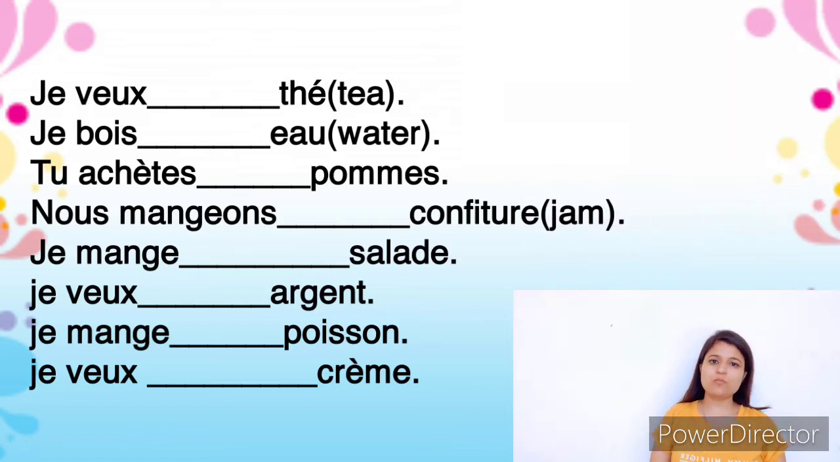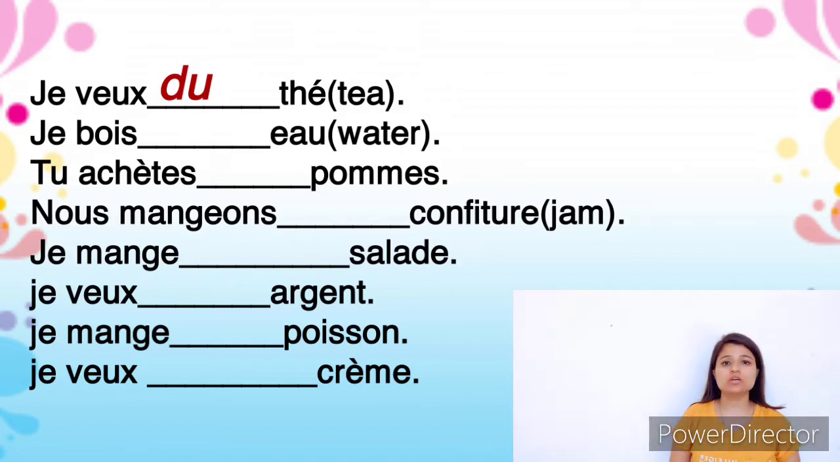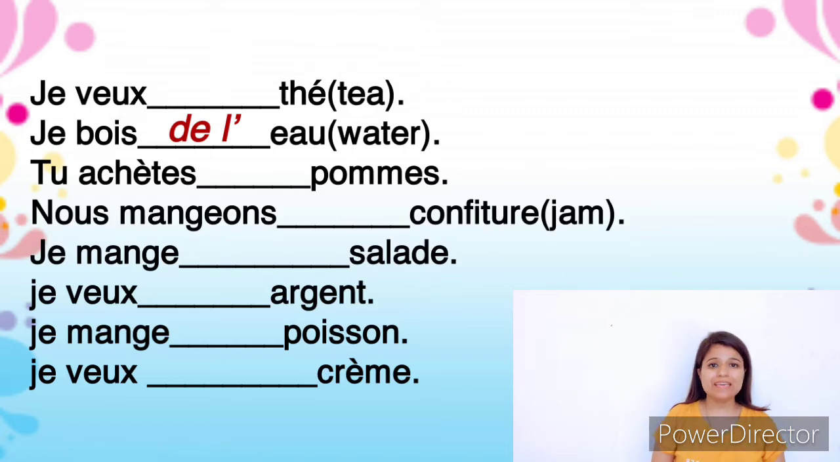So let's start with the first example. Je veux dash thé. I need some tea. For tea we are going to use du thé, as tea is a masculine word. So, je veux du thé. Next, je bois dash eau means I drink some water. We are going to write de l', as e is a vowel. So, je bois de l'eau.